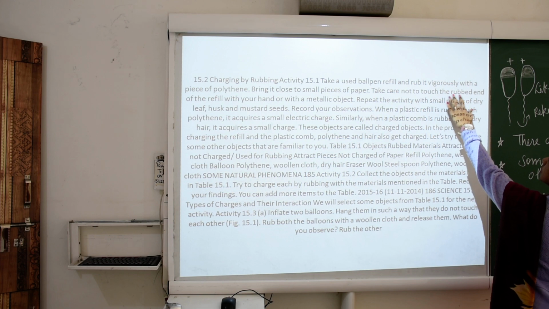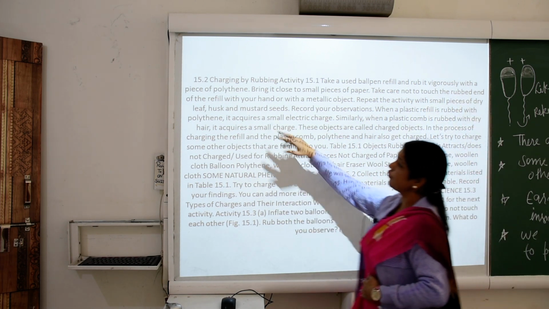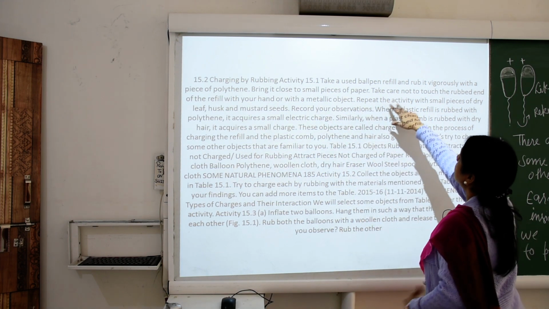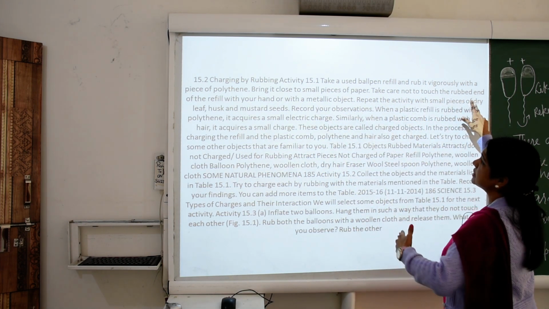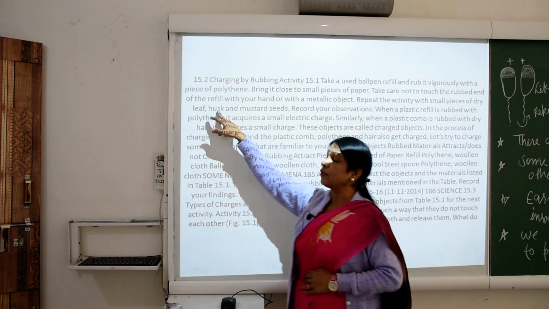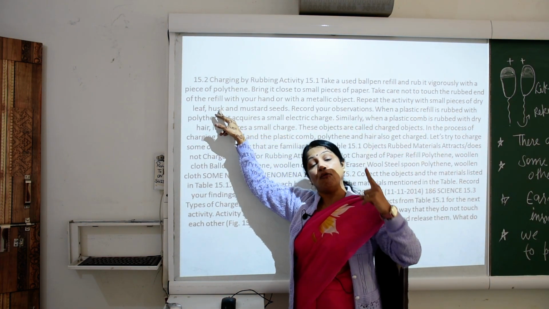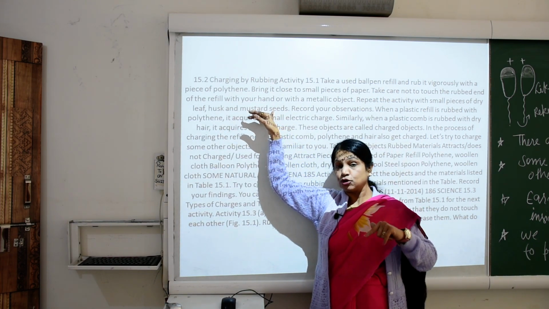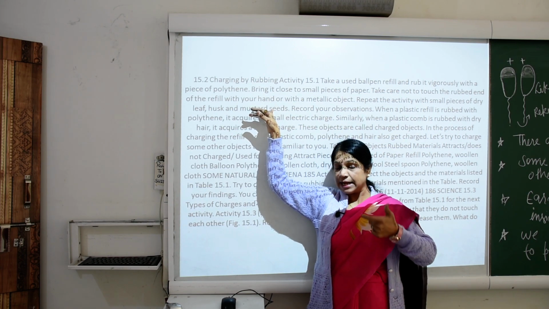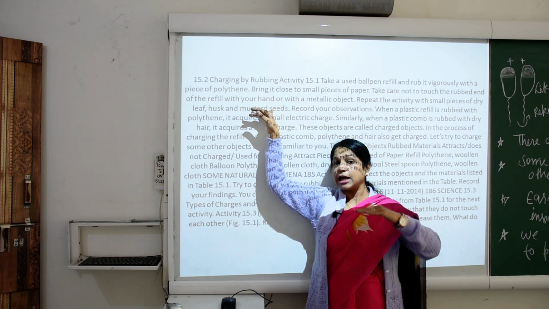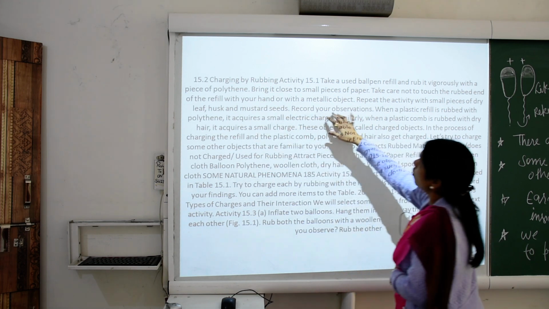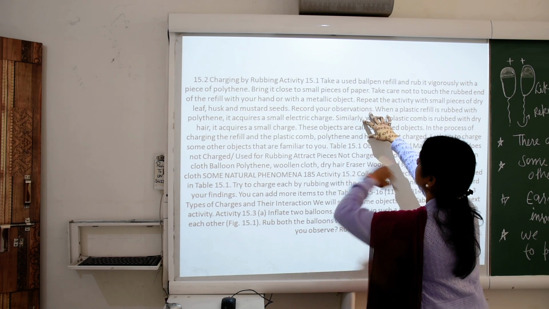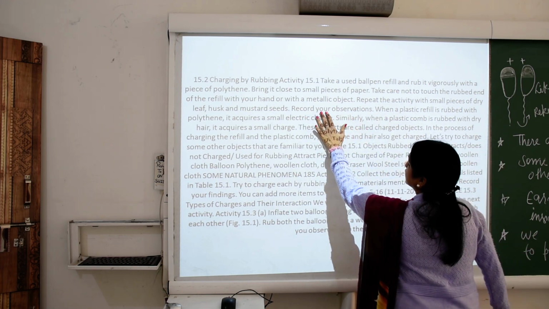Take care not to touch the rubbed end of the refill with your hand or with a metallic object, and repeat this activity with small pieces of dry leaf, husk and mustard seeds also. We can repeat this activity with various types of objects and record our observations. Whatever observations we see here, we keep in the record.